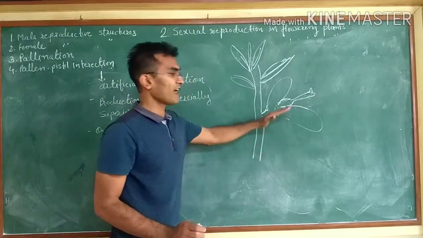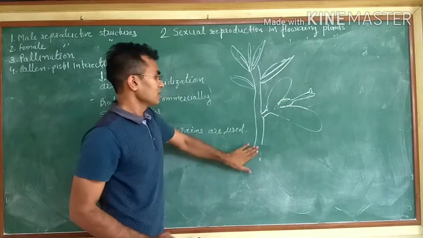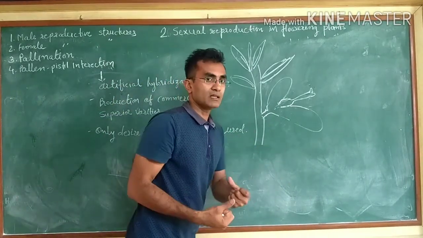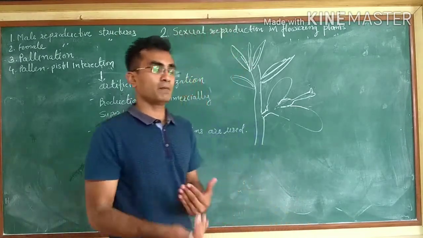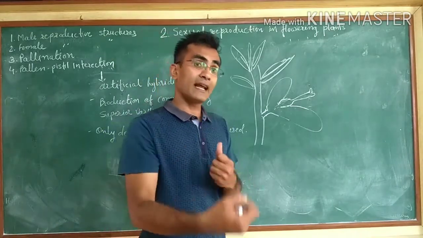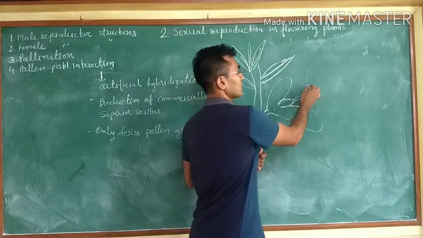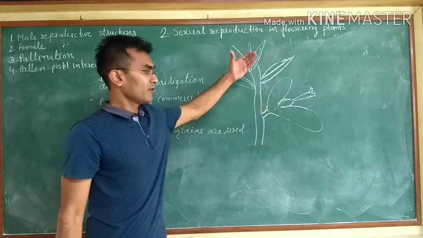Hence this plant is termed the female plant. On the other side, we take a flower of a different variety of this plant, pluck it off, and apply or spray the pollen of that flower on the stigma of this female plant.